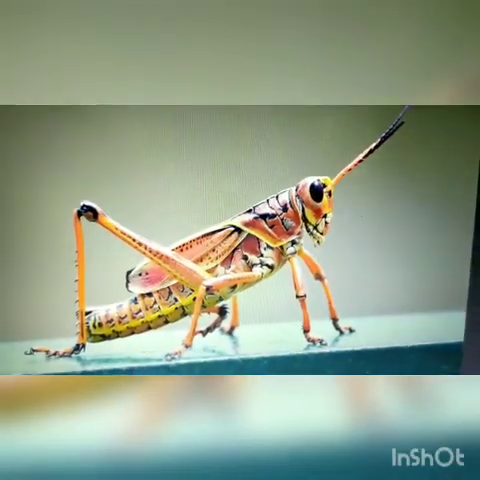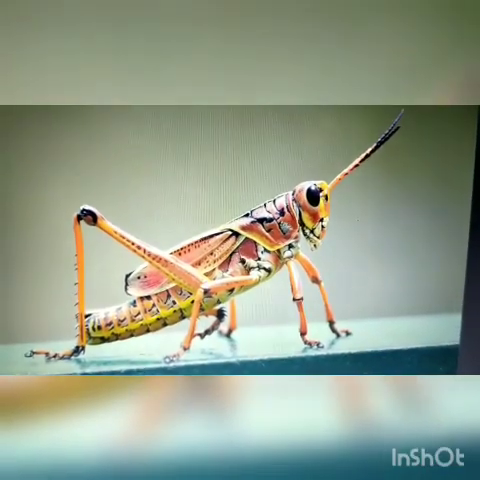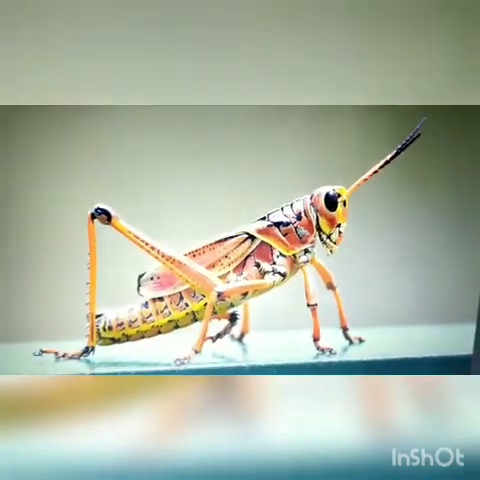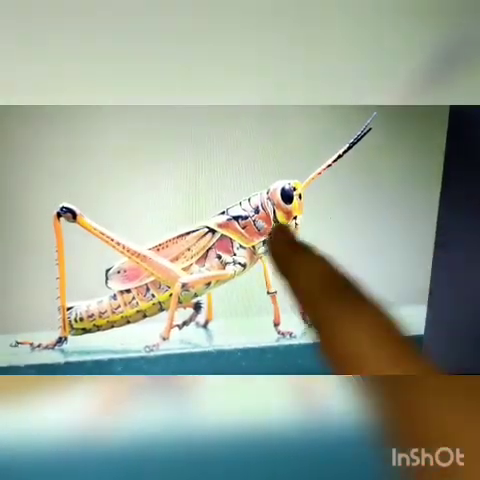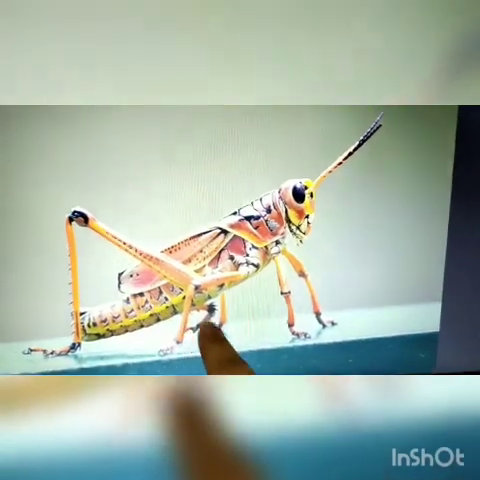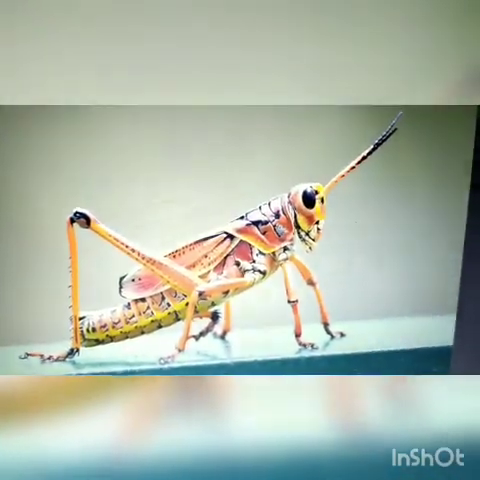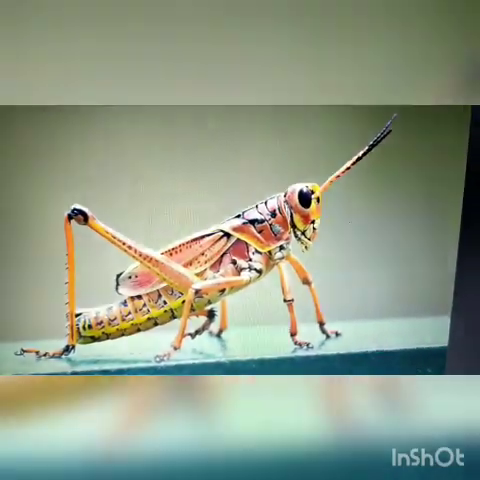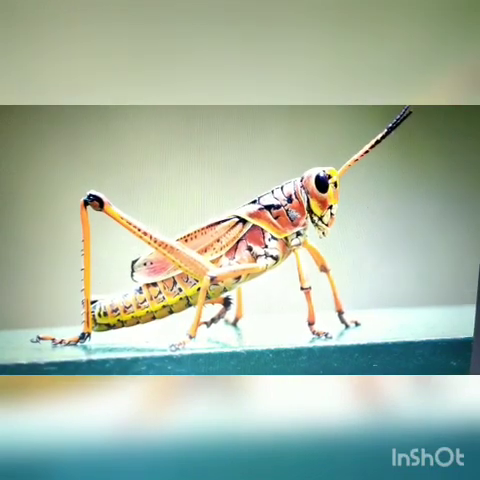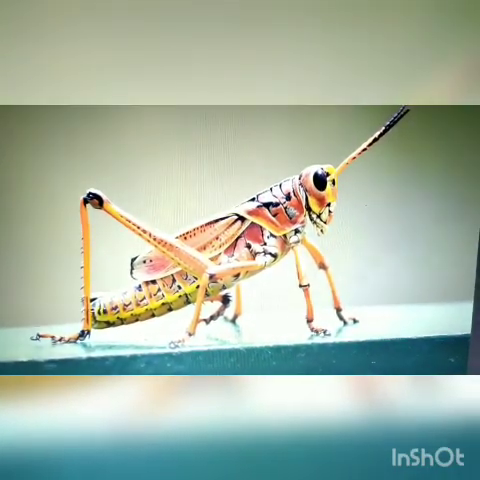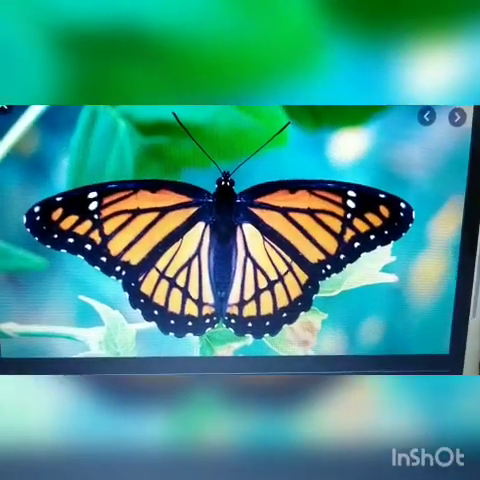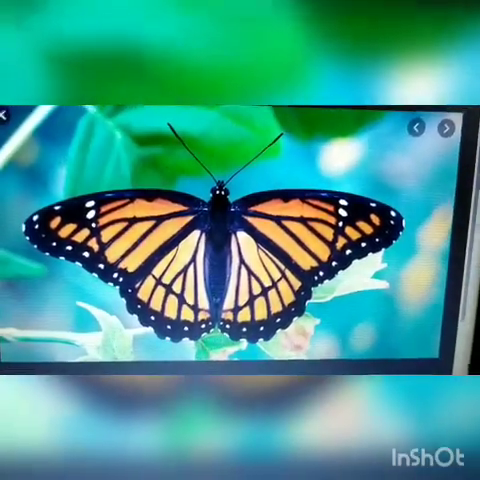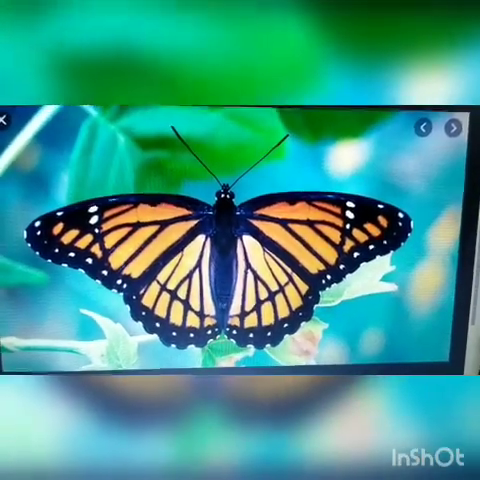Now we'll see how insects move from one place to another. As you can see in this image, this insect has 6 legs. Okay? So, insects move with the help of their 6 legs. But not all insects have 6 legs. Insects like butterflies and mosquitoes have wings to fly, so they can fly.